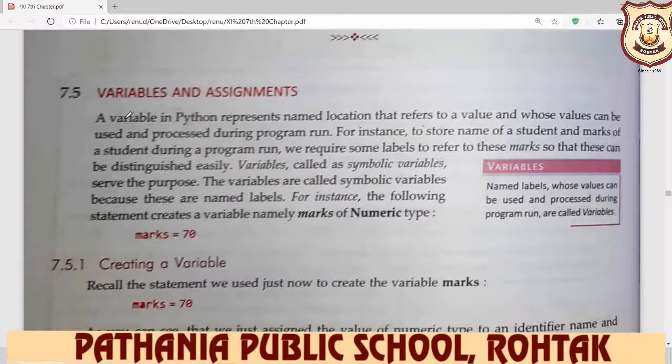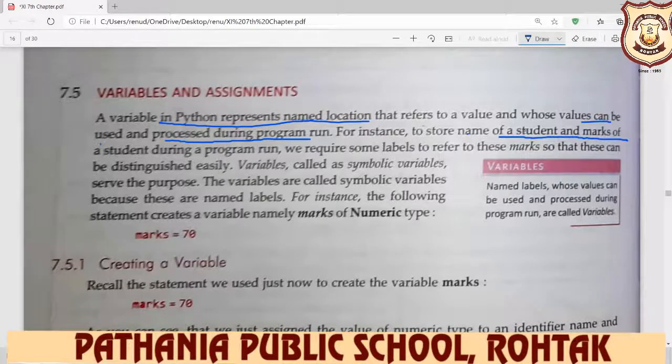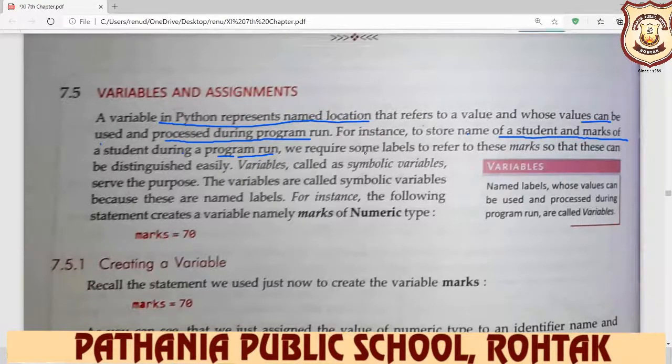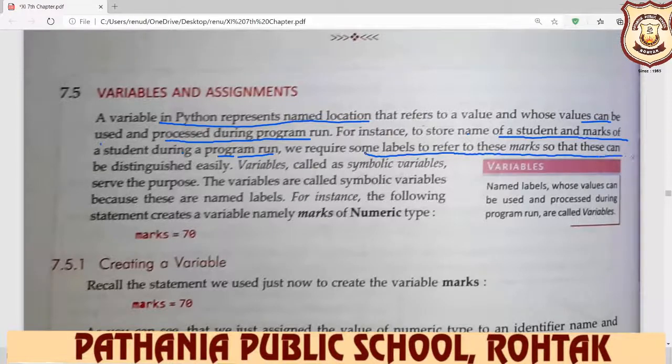A variable in Python represents a named location that refers to a value. Where you store your value, where you input your value is stored, where? So the name of the location is your variable to store the value, and whose value can be used and processed during program run. For instance, to store the name of a student and marks of a student during a program run, we require some label to refer to these so that they can be distinguished easily.